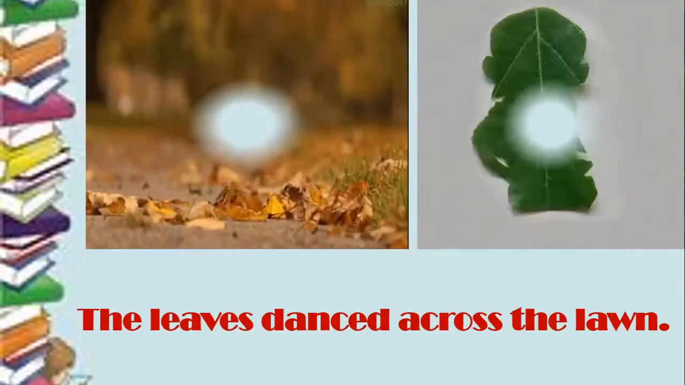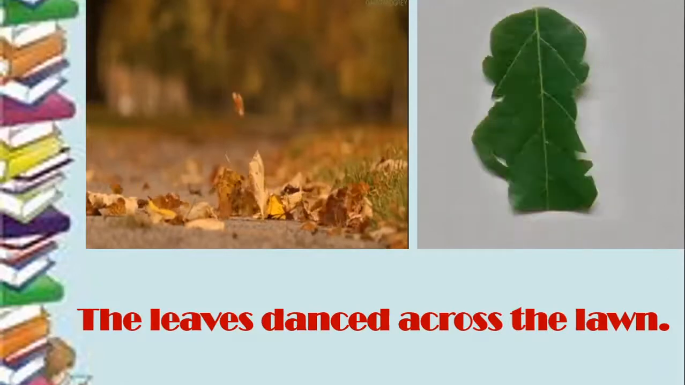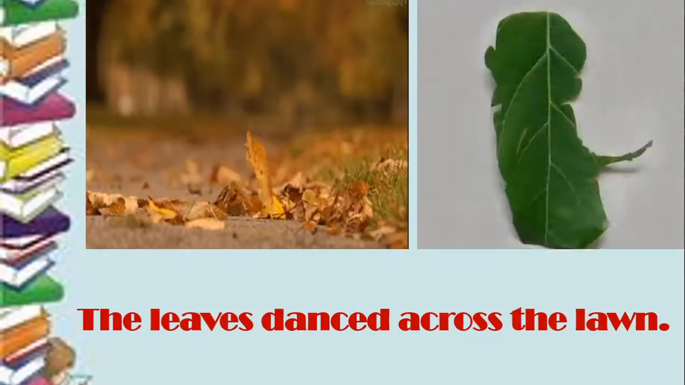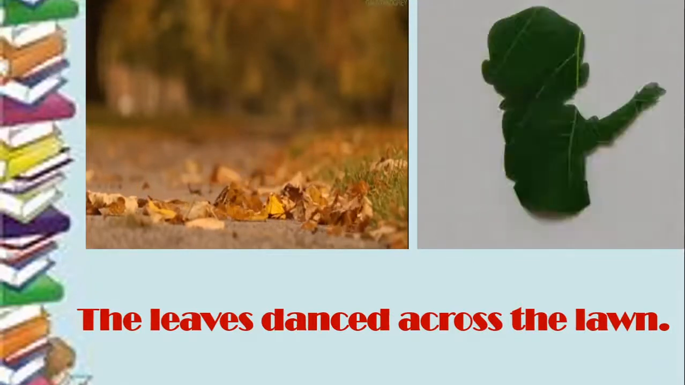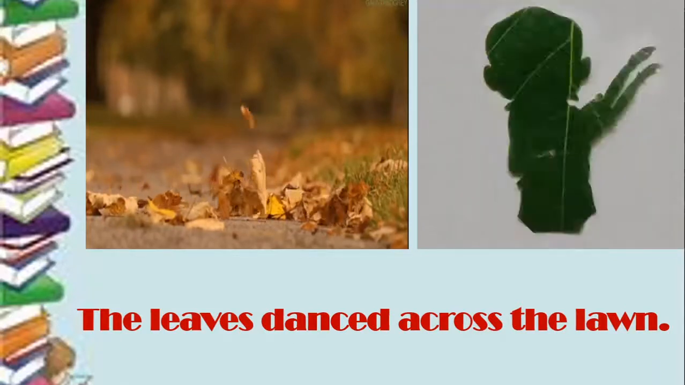Let us look at some more examples quickly. The leaves danced across the lawn. That means the leaves were blown away by the wind and they moved across the lawn. But saying that the leaves danced, can you see a leaf dancing? Is it possible? So that is personification. You're personifying the leaf.